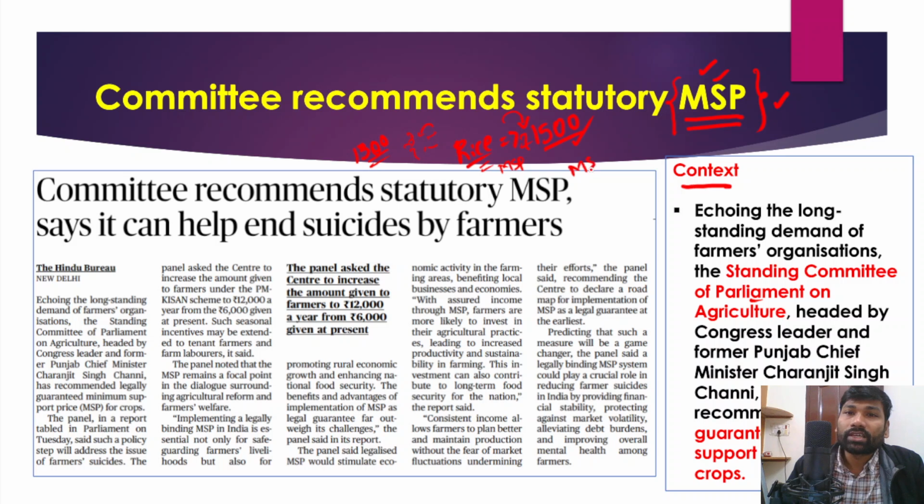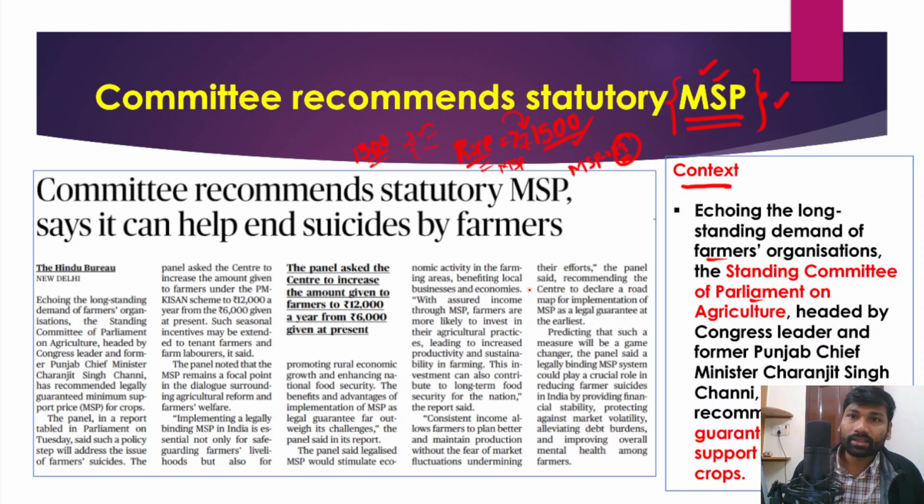But MSP is only given for 23 crops. Not all crops are being given the MSP, only 23 crops. Now what is the context? It is very important for us to understand the context as well. The context is that there is a long-standing demand from the farmer organizations that there should be a legal recognition for the minimum support price.